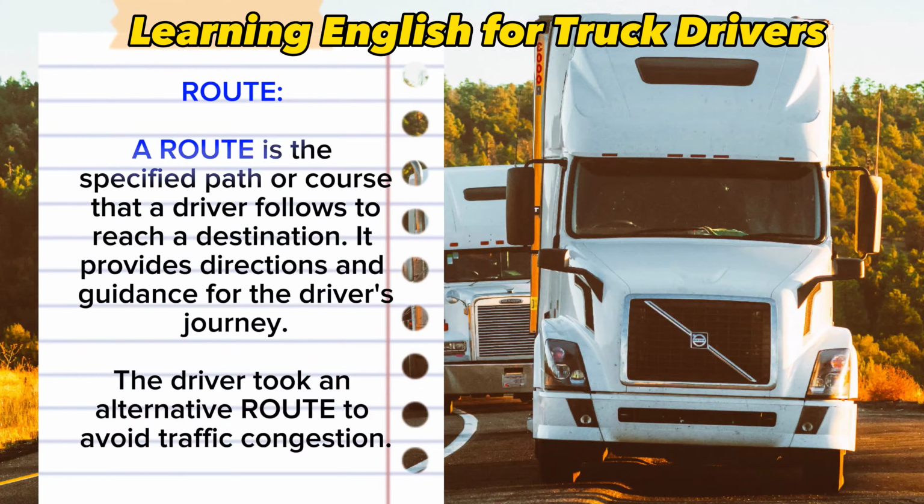Route. A route is the specified path or course that a driver follows to reach a destination. It provides directions and guidance for the driver's journey. The driver took an alternative route to avoid traffic congestion.